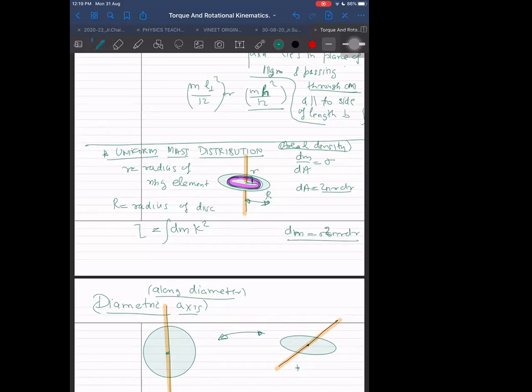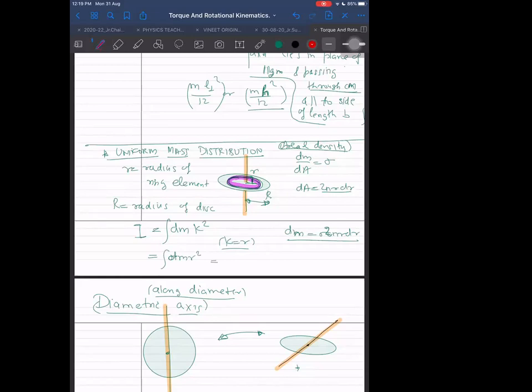What can we write the moment of inertia as? First of all, k is equal to r only here. So I should write integral dm into r square, and then start putting in the values.